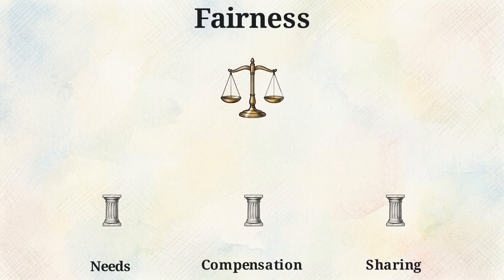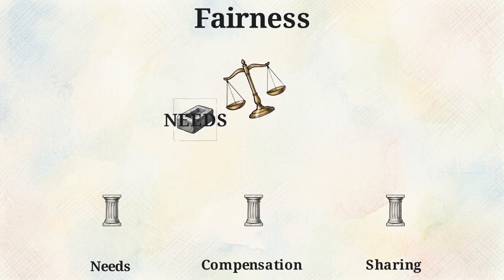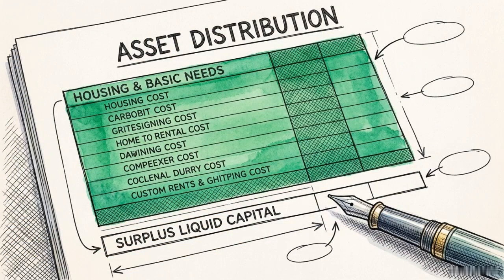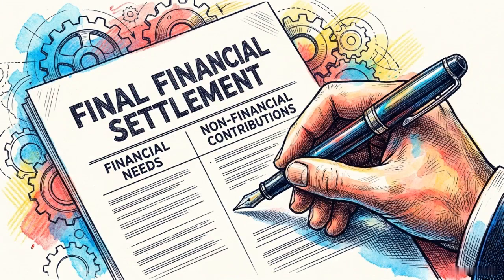However, needs can dictate a departure from an equal split. If a 50-50 division fails to meet the basic housing and living needs of both parties, those needs take precedence over equality. Compensation may be considered to address significant economic disparity resulting from how the marriage was conducted, though this is typically only relevant if assets remain after all needs are met. Legal fairness is a calibration of needs against contributions, rather than a simple mathematical split.